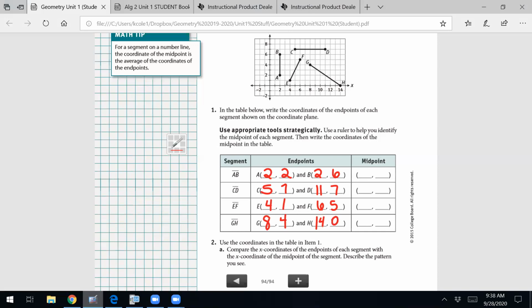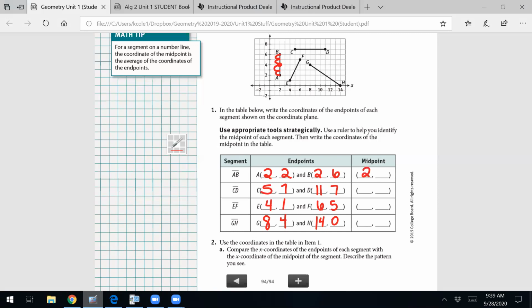Now, if we're going to find the midpoints, what we're going to do right here is determine where the middle would be. So if we look at segment AB, that one's very easy because it's vertical. It's like we could go one block this way, one block that way, one block this way, one block that way, and so you know that's going to be your midpoint. So where's the midpoint of that one located?